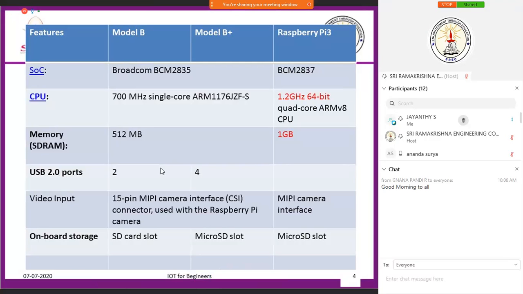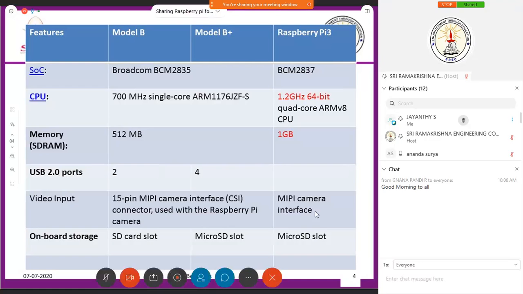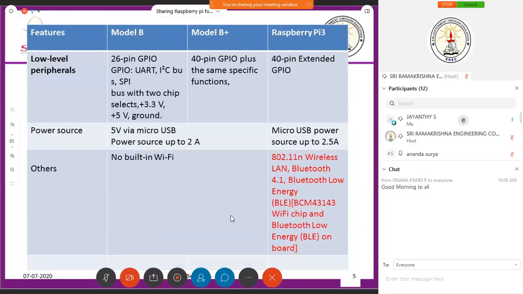The first advantage of Pi 3 board, you see the CPU speed, and you see the memory capacity of your SD card. Now your SD RAM is 1 GB, and this camera interface is present in the earlier versions also, and it was called an SD card, and now it is called a micro SD slot because it has become smaller in size.